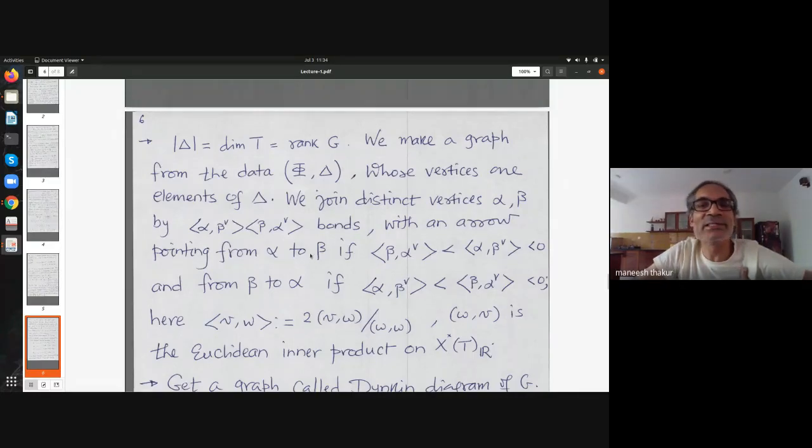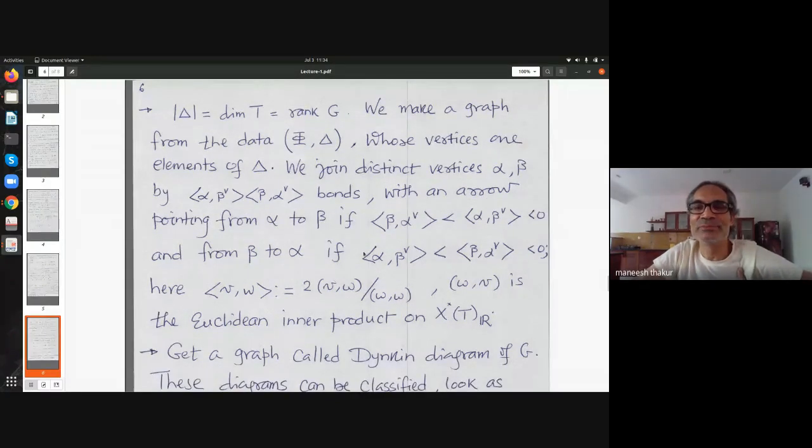I forget about lengths. Then you say that the direction goes from alpha to beta if this condition holds, and goes from beta to alpha if this condition holds. So you just have to divide this by something to get the length basically. So this is the recipe.